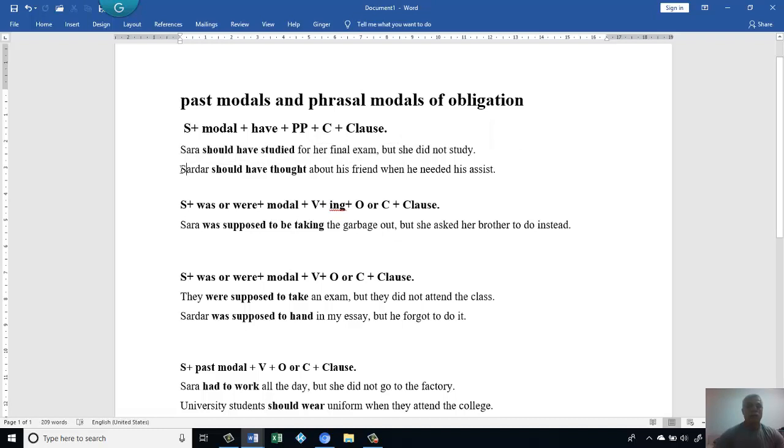Then we look at the second sentence. Sardar should have thought about his friend when he needed his assistance. If we look at the sentence, we have a subject, we have a modal, then we add have, then past participle. Here we say should, then have, then thought, which is the past participle of think. And then we could have sentences like this.